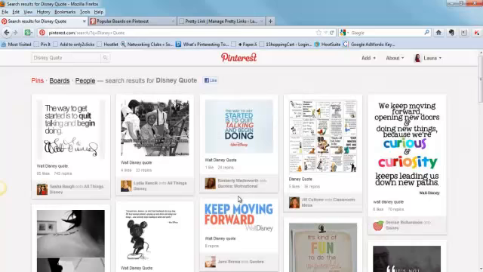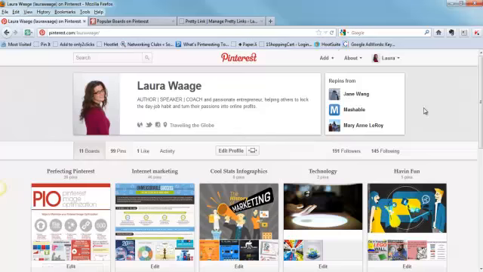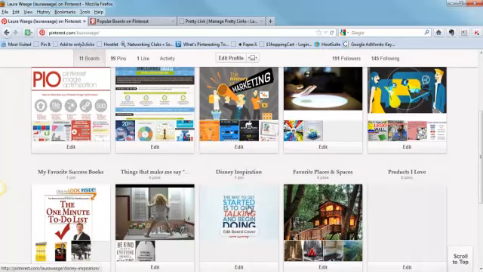and I'll get a quick indication that it's been repinned to my followers and it's been added to my Disney board. I can verify this by hovering over my name, clicking on Boards, scrolling down to my Disney Inspiration board, and there I'll see it.